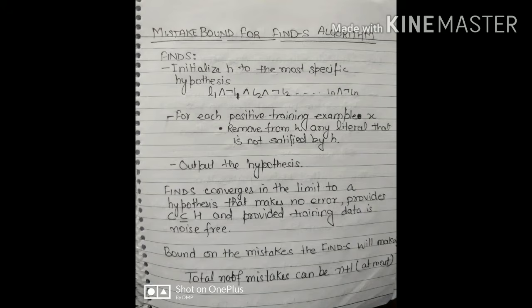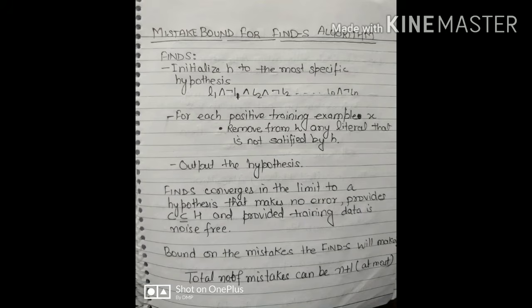First, it converges to a hypothesis that makes no error, provided that our target concept is a subset of the hypothesis space, and also provided the training data is noise free. To bound the mistakes of Find-S, the total number of mistakes it will make is n plus 1. So if n is the total number of attributes, the total number of mistakes it can make is n plus 1.